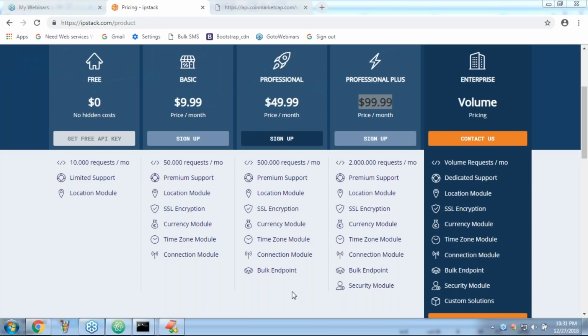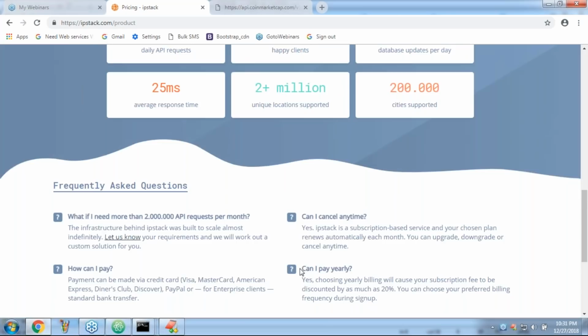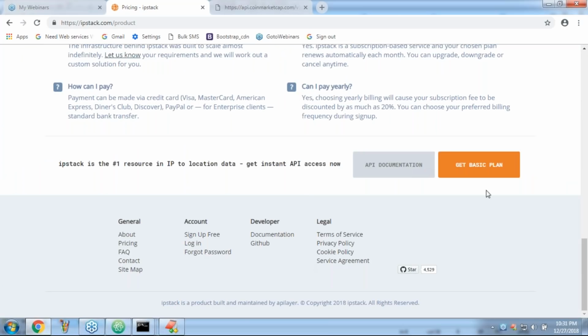Clear, right? Okay. So that's all. Do you want me to share this code?